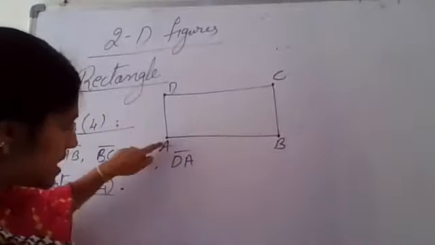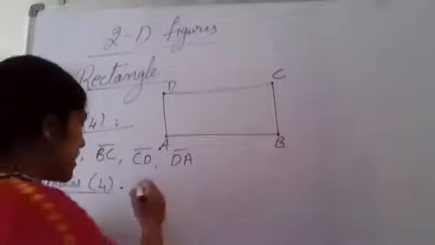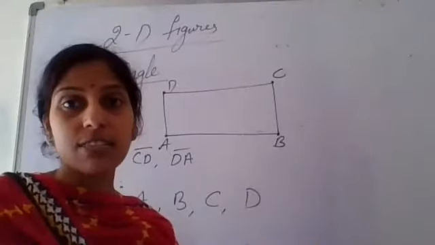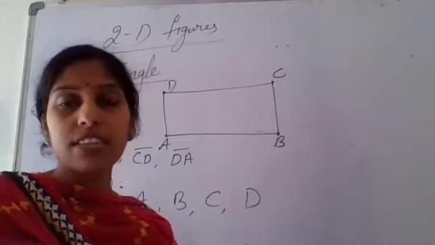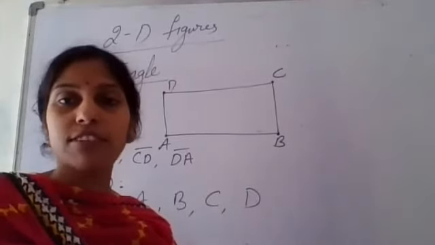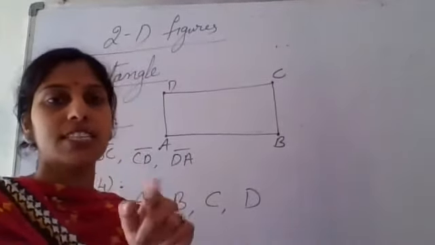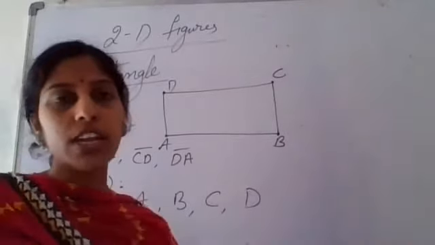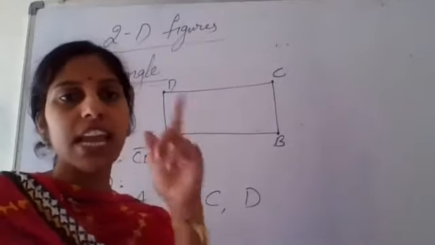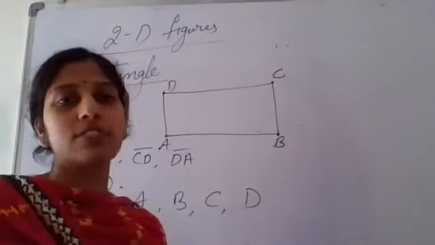See here, this is one corner, A. The next corner is B, then C, then D. When you say vertices, it is plural. Don't say vertices A like that. You have to say vertex A, vertex B, vertex C, vertex D. When you say all together, you say vertices A, B, C, D.